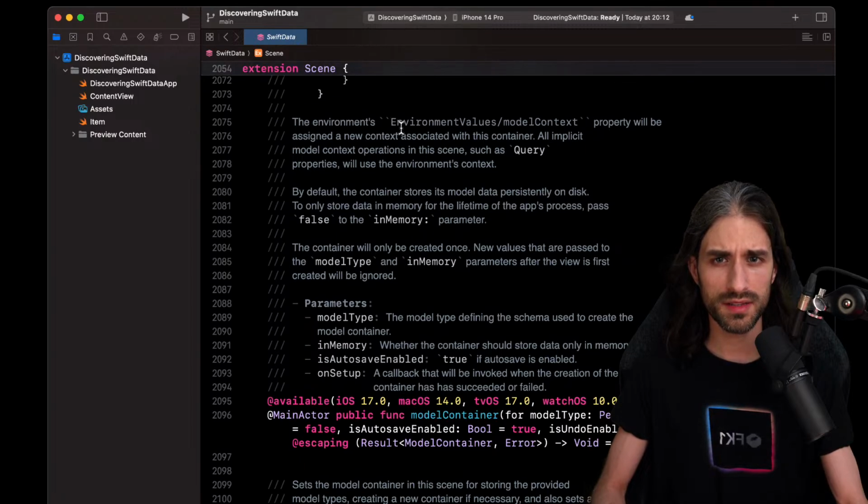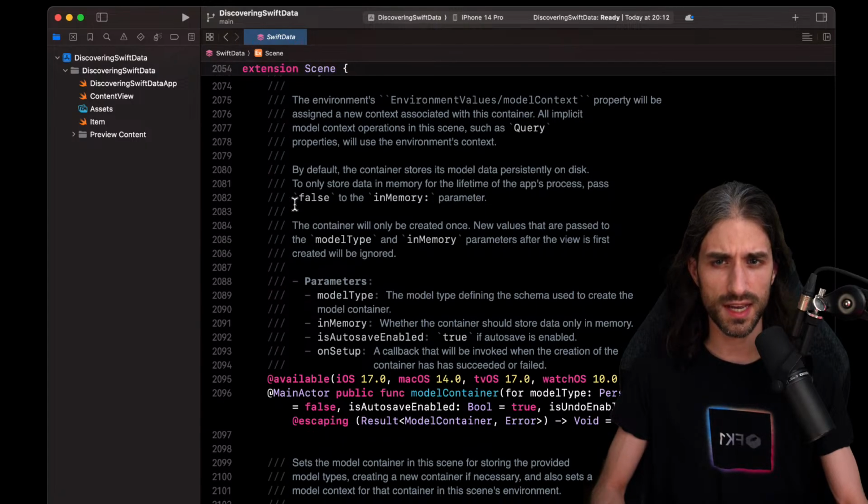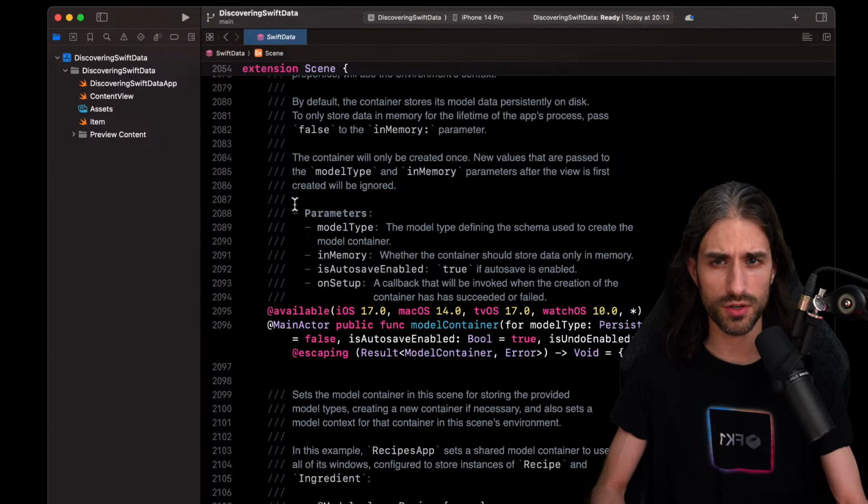So the environment's modelContext property will be assigned a new context associated with this container. So the model context is available through the environment, okay? All implicit model context operations in this scene, such as query properties, so it's the @Query property wrapper we saw just before, will use the environment context. So kind of a similar approach to the fetch request in Core Data. I mean the @FetchRequest property wrapper in Core Data.